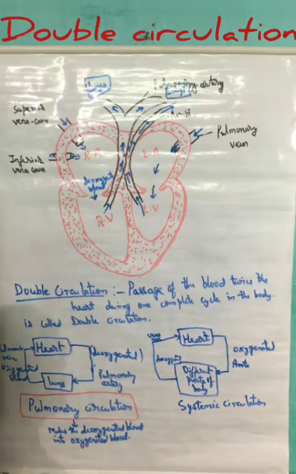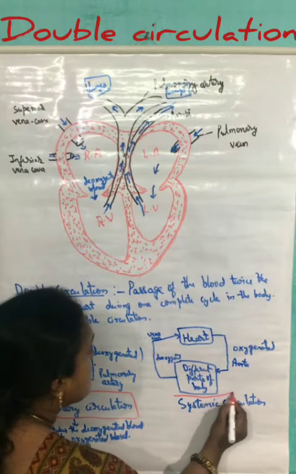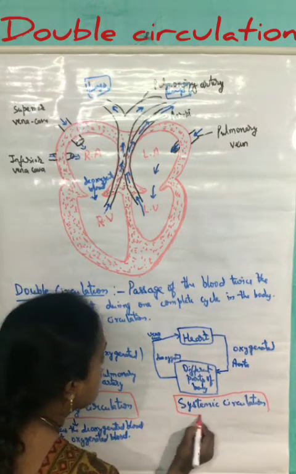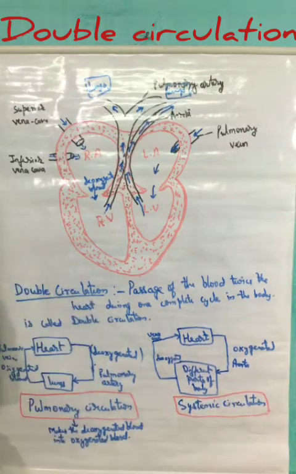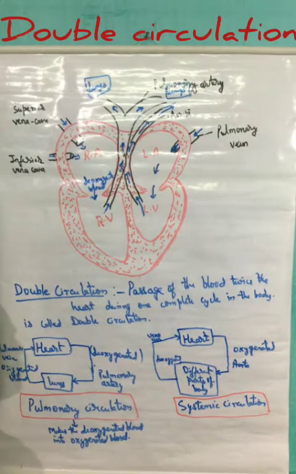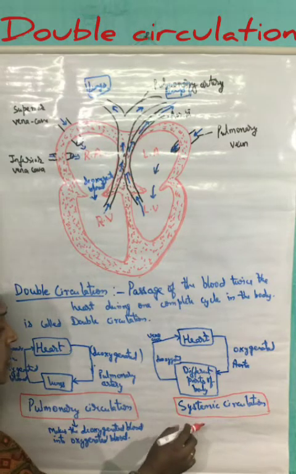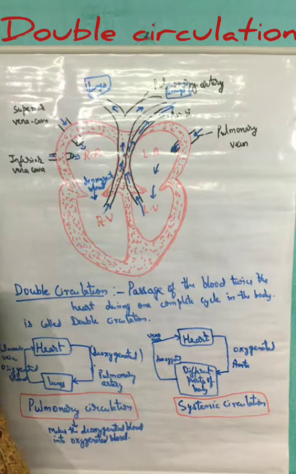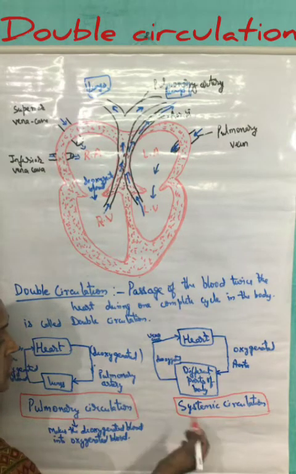So this is the second circulation. Systemic circulation is the circulation during which the oxygenated blood from the heart is being transferred to the different parts of the body, and after distributing this oxygen to the different parts of the body, again the deoxygenated blood is being carried through the different veins and poured into the heart. So this is the systemic circulation.